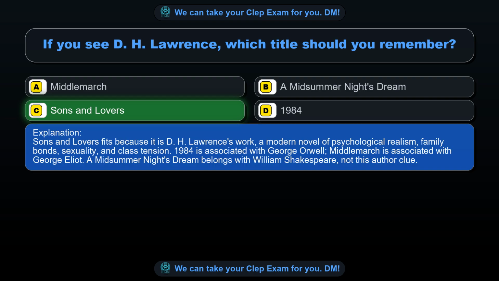Sons and Lovers fits because it is D.H. Lawrence's work, a modern novel of psychological realism, family bonds, sexuality and class tension. 1984 is associated with George Orwell, Middlemarch is associated with George Eliot. A Midsummer Night's Dream belongs with William Shakespeare, not this author clue.